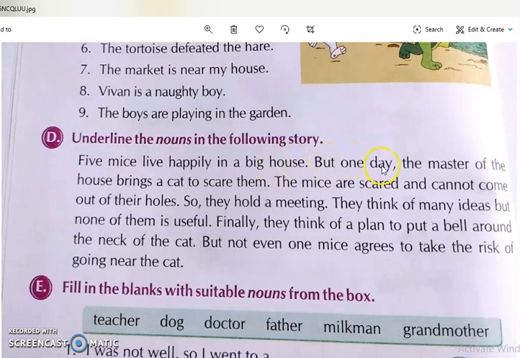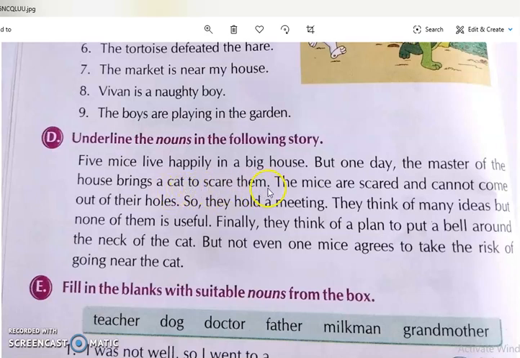But one day the master of the house brings a cat to scare them. One day master of the house. So master is also a noun. Again house is a noun. Brings a cat. Cat is an animal. So you have to underline here also.